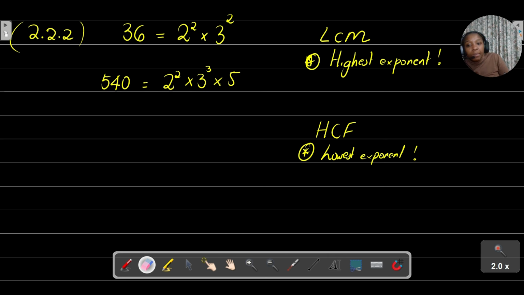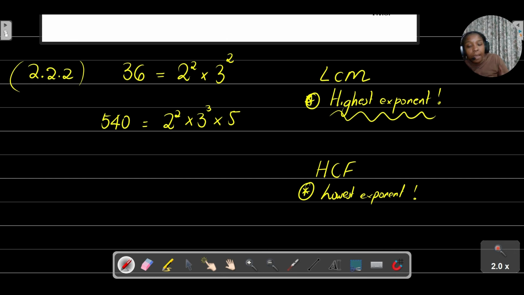Remember, we want to look for the powers that have the highest exponents. But I first want to start off by circling the powers that have the same base. You can see that this is a power, this is a power. So the powers that have the same base are these ones. Also powers that have the same base, this one.